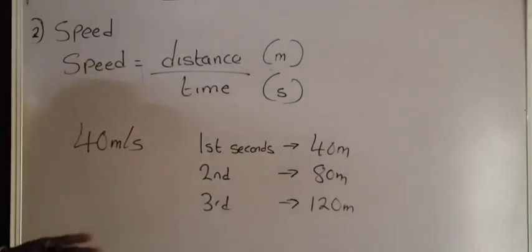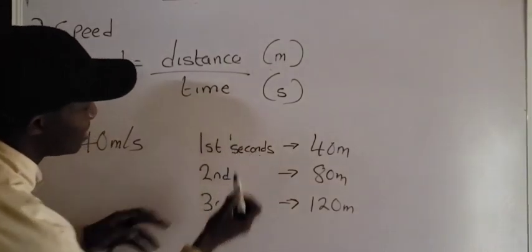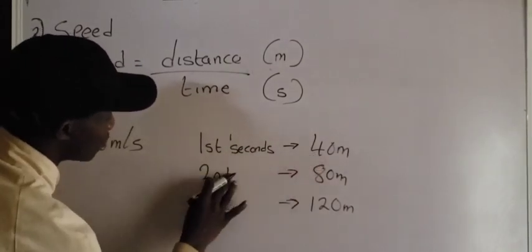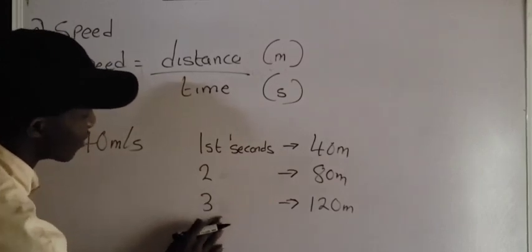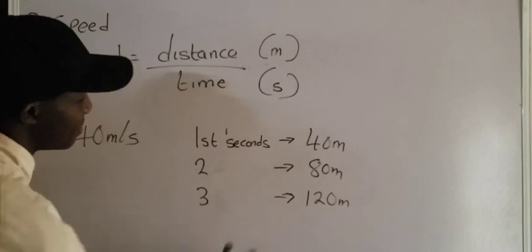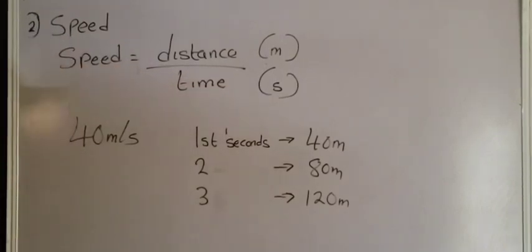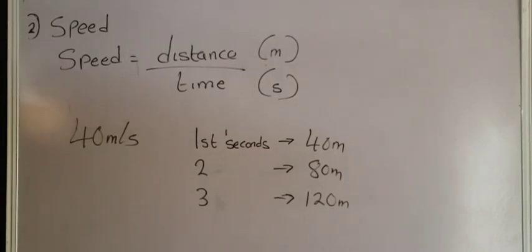Are you getting it? So now look at this. When the time is 1 second, the distance is what? 40 meters. When it changes to 2 seconds, the distance is what? 80 meters. When it changes to 3 seconds, the distance of the object is what? 120 meters. So therefore, the speed tells us how fast the distance of an object is changing with respect to time. So when you are told to define speed in physics, speed refers to how fast an object is traveling.